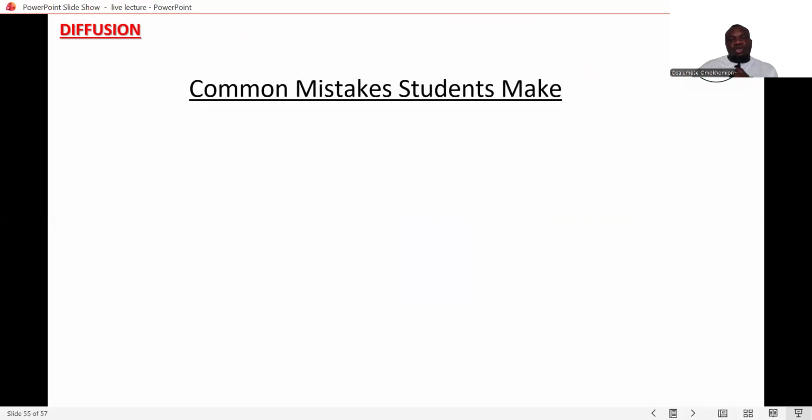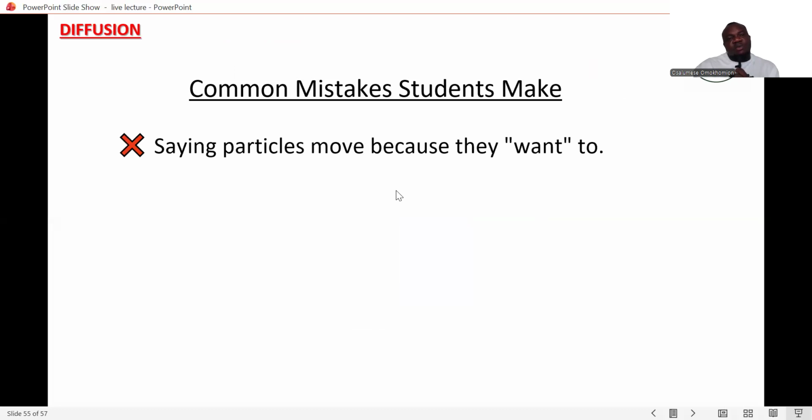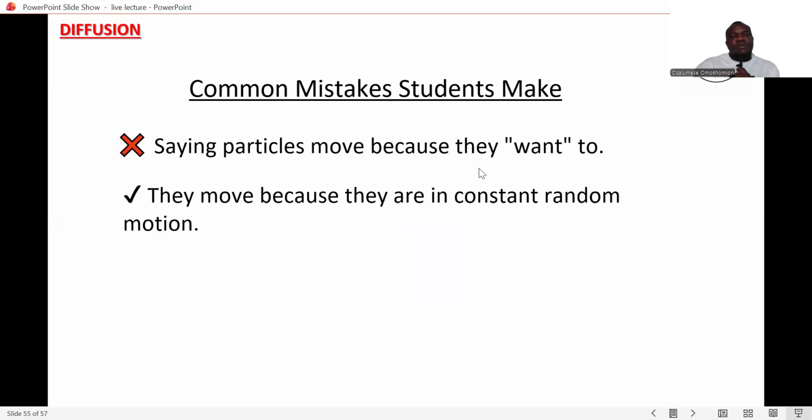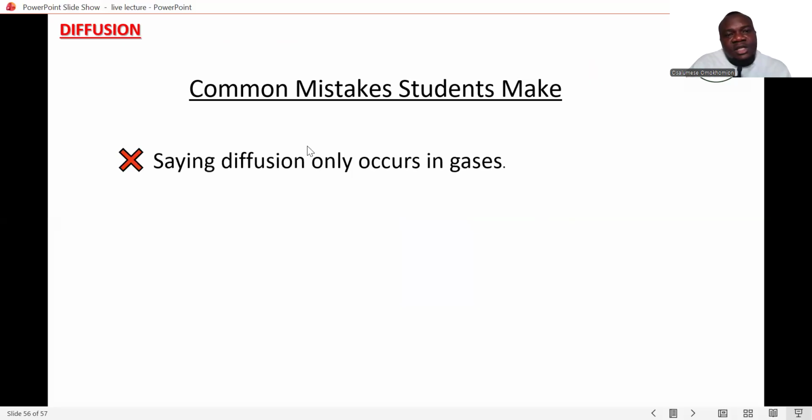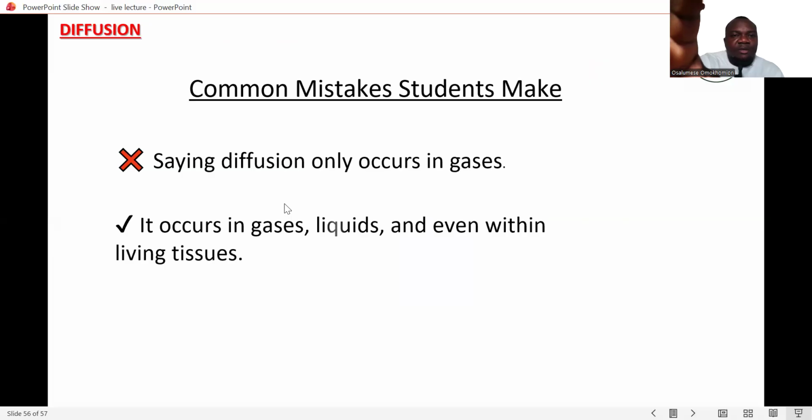So just to go through some common mistakes that students make. Some students say that particles move because they want to. No, they move because they are in constant random motion. And the next mistake that students make is that they say diffusion occurs only in gases, but that's not true.